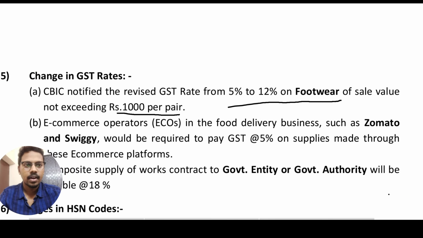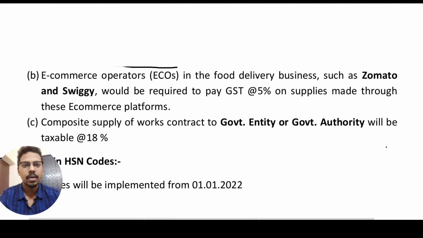And number 3, composite supply of works contract. If you are providing service to the government, previously the rate was 12%. This is a concessional rate, 12% or 5%, whichever is applicable. But from 1st January 2022, if you are providing composite supply to a government entity or government authority, not to the government, the 18% rate is applicable.